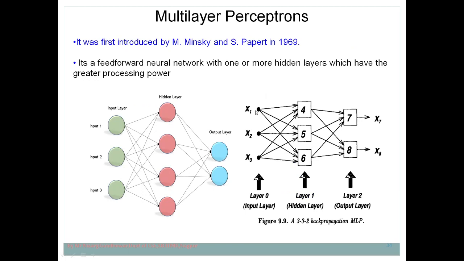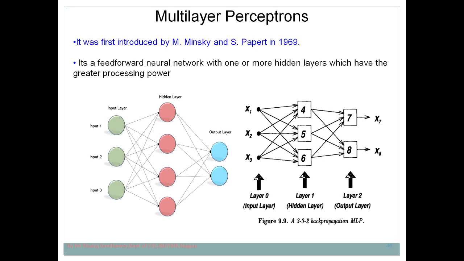Now next is the multi-layer perceptron. As I told you, there are two types of perceptron: single layer perceptron and multi-layer perceptron. As its name suggests, multi-layer means it has multiple layers. You can see the structure here. This multi-layer perceptron consists of three main layers: the input layer, the hidden layer, and the output layer. In a single layer perceptron, only the input layer and output layer are there, but in a multi-layer perceptron there are n number of hidden layers, meaning a minimum of one hidden layer is important. Actually, the concept of the multi-layer perceptron was introduced by Minsky in the year 1969.